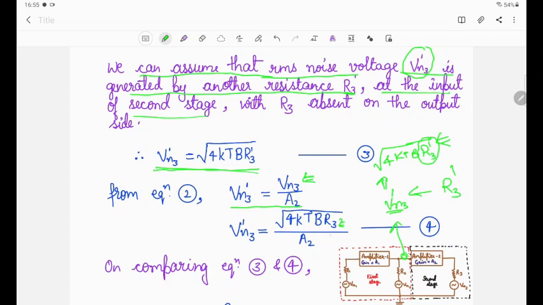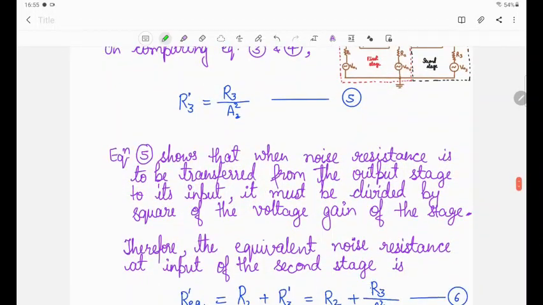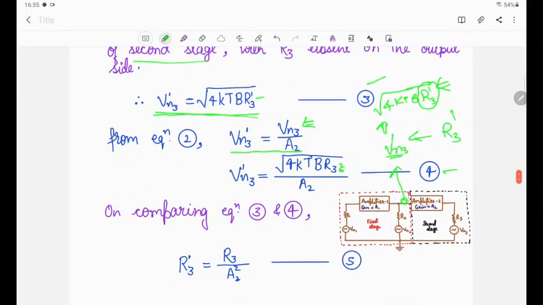So after comparing equation 3 and 4, what we found here is R3' is equal to R3 divided by A2 square. Okay, so when we compare these two equations, we find R3' is equal to R3 divided by A2 square.